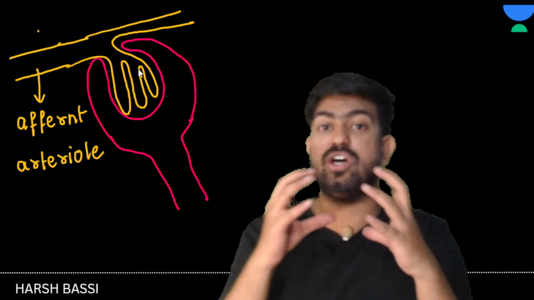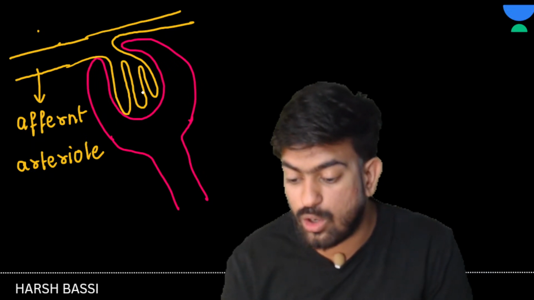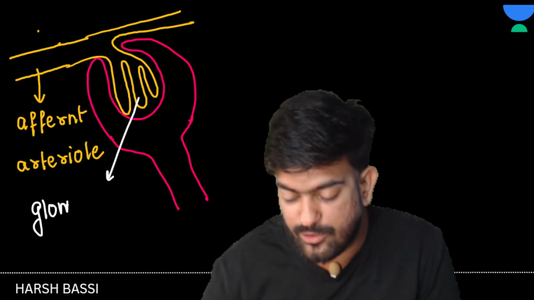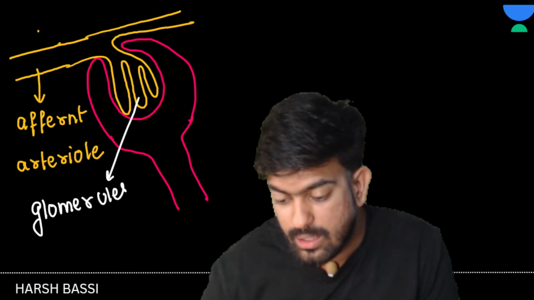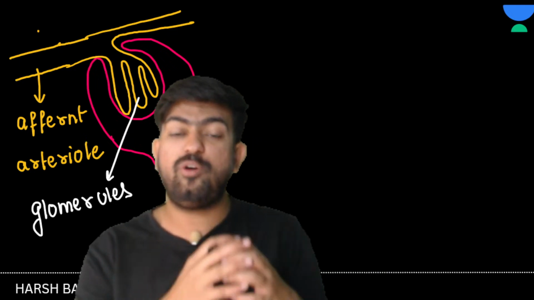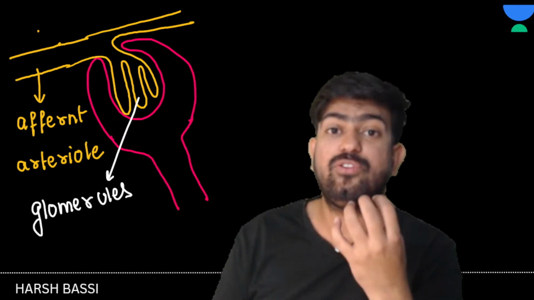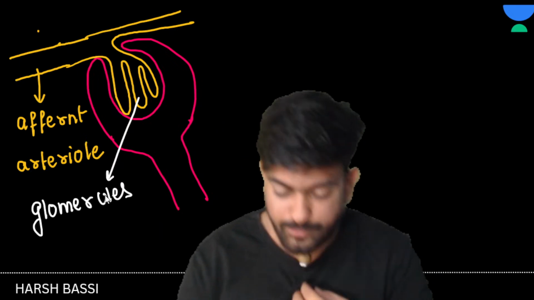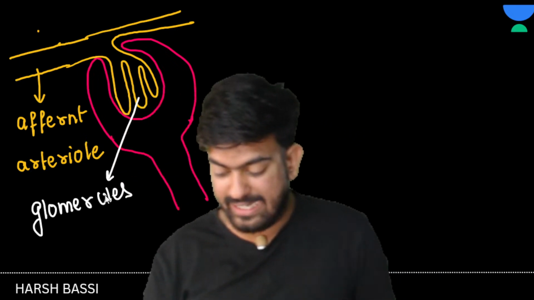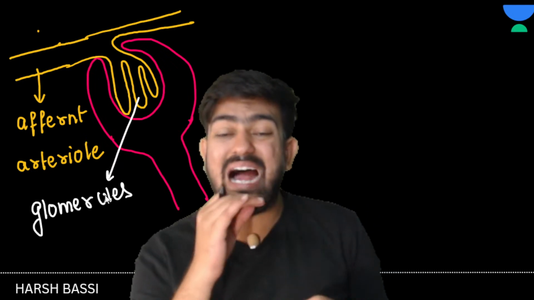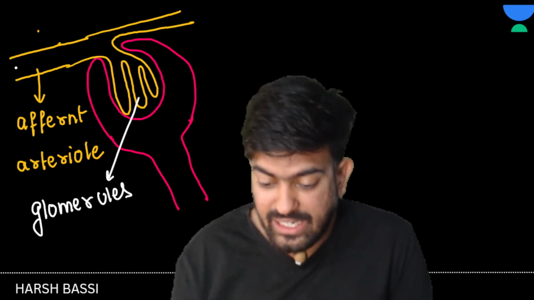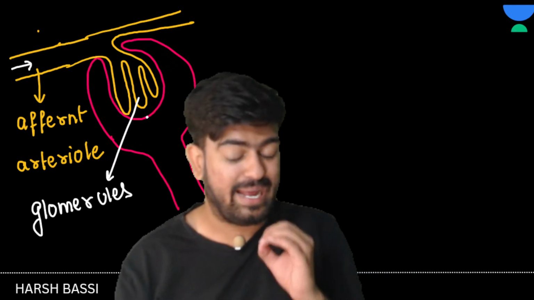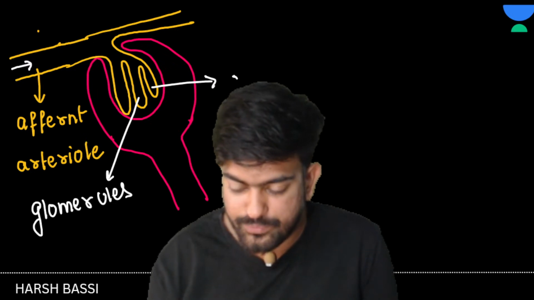And this structure is known as what? Glomerulus. Okay, glomerulus. That means a group, a tuft of capillaries, is known as glomerulus. Clear? Okay, great, sir. Now this artery has come, and it is being divided into the capillaries. These are capillaries.